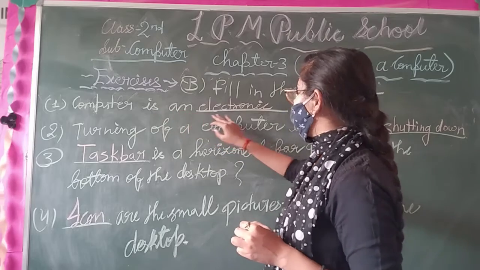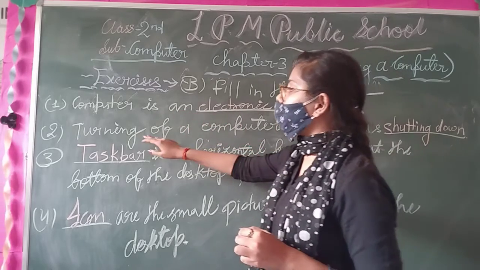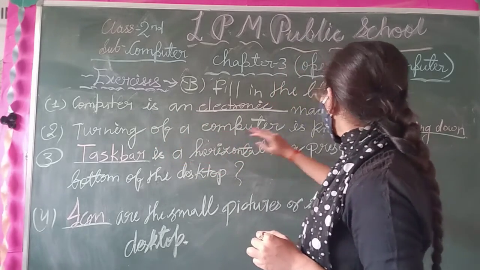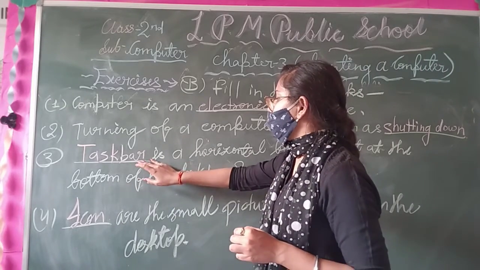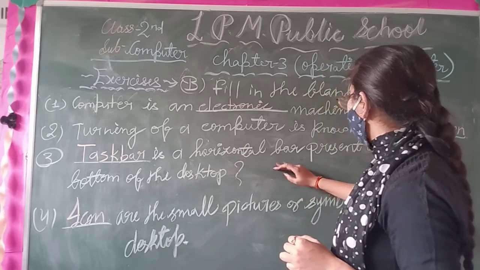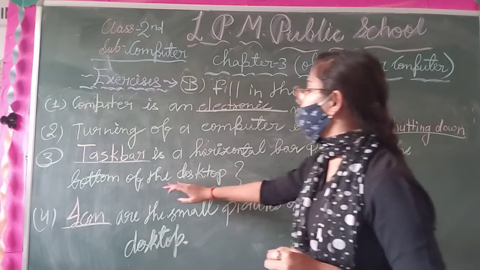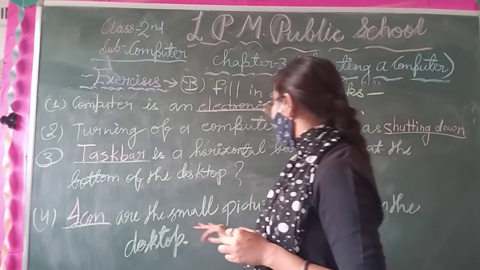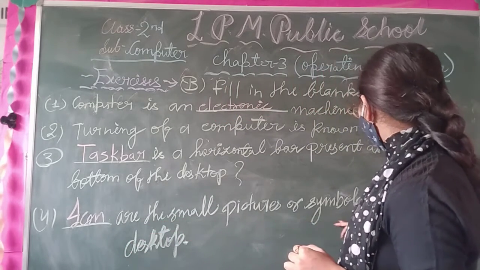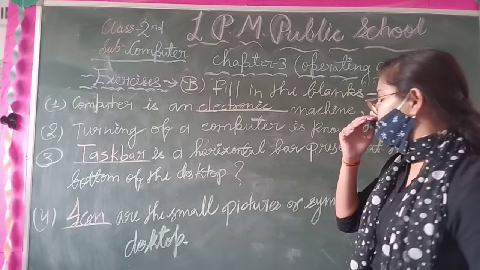Computer is an electronic machine. Number 2, turning off a computer is known as shutting down. Number 3, taskbar is a horizontal bar present at the bottom of the desktop. Number 4, icons are the small pictures or symbols on the desktop.